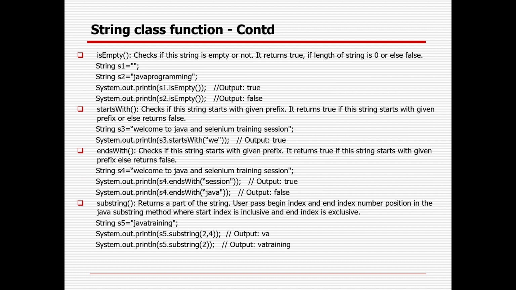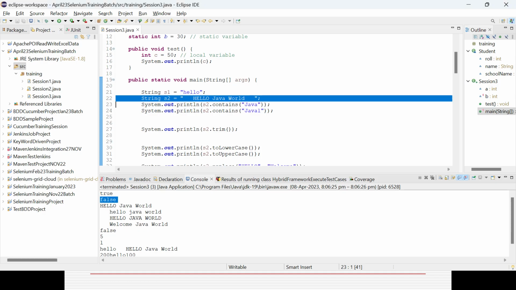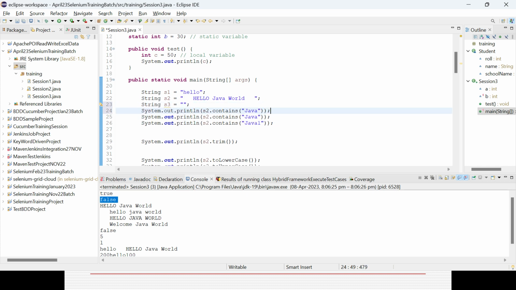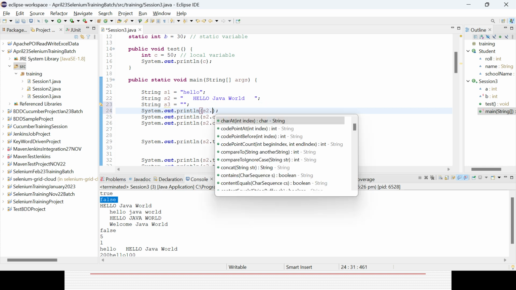isEmpty, in case you can check whether it's empty, so you can define something called null, right? This is the null string, and you can check whether it's empty or not. So I can create a new variable called string s3. In case it is null, it will be like that only. So you can check with dot isEmpty, and it will give you true or false.